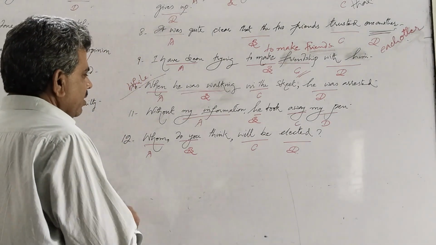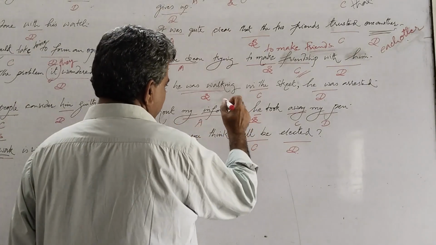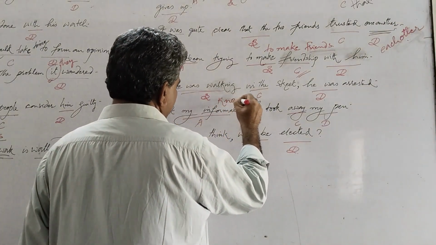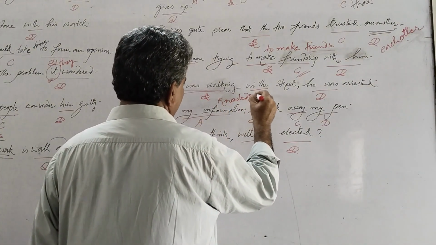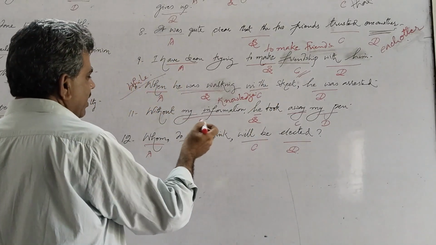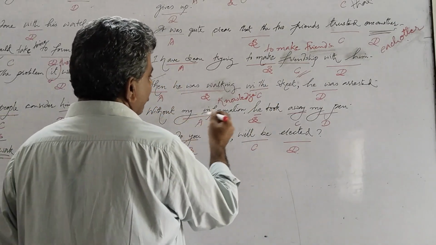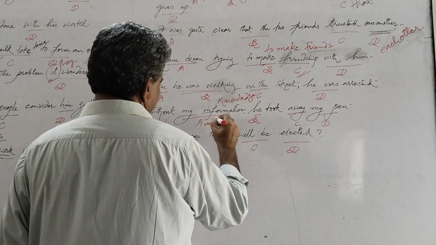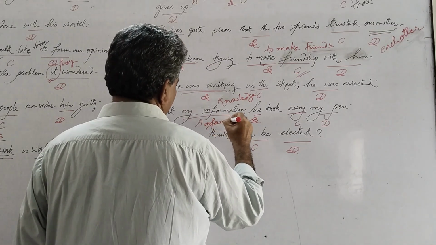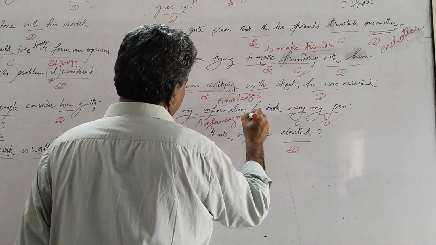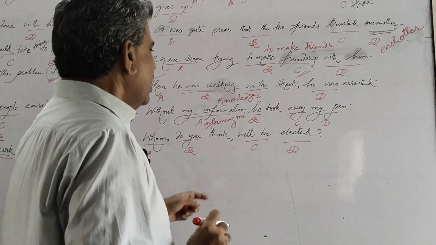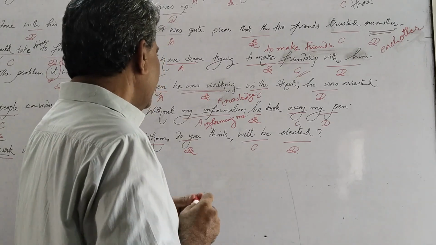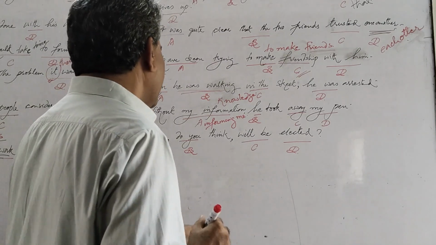We can change it to without my knowledge. It is also correct. Or we can replace it with without informing me. Without informing me, he took away my pen. It makes the message clear.